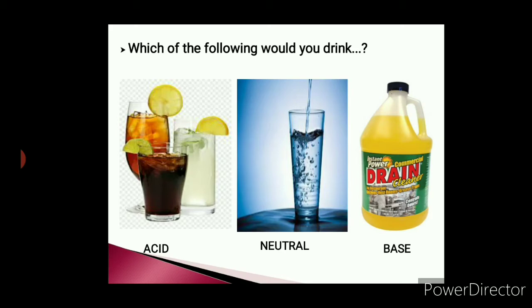I am just concentrating here on pH. I just want you to get an idea of what is acid, base or neutral depending upon its pH. There are many theories which explain acids and bases. One theory explains acid is a substance which can produce H plus ions and base can produce OH minus ions, and one theory explains that acid is a substance which donates a proton and base is a substance which accepts the proton. Variety of definitions. Next we'll concentrate on acid, base and neutral compounds depending upon their pH.